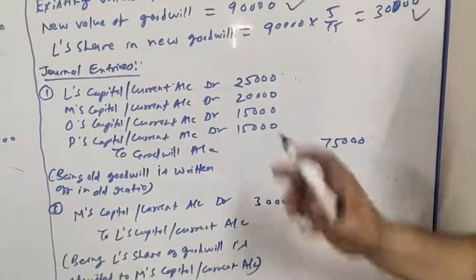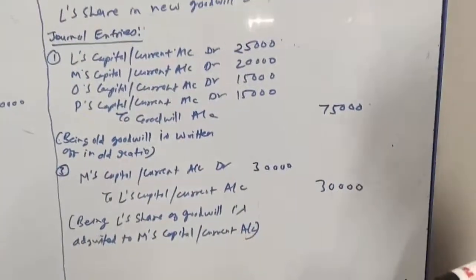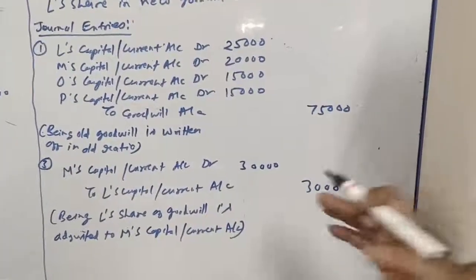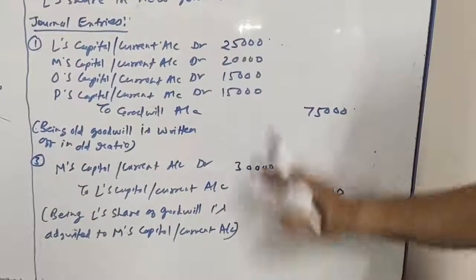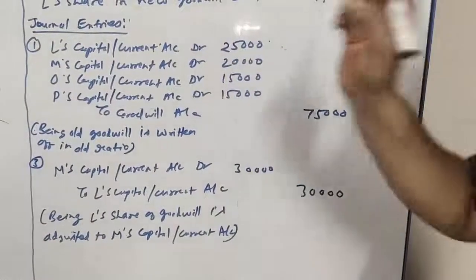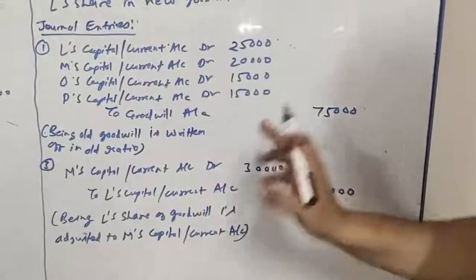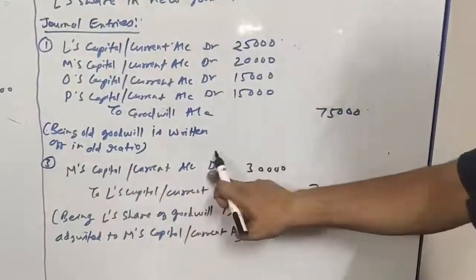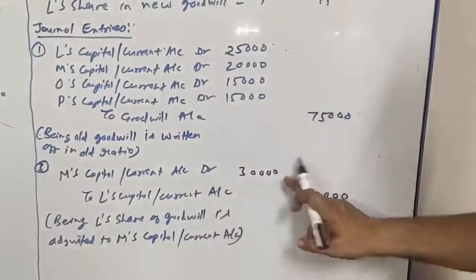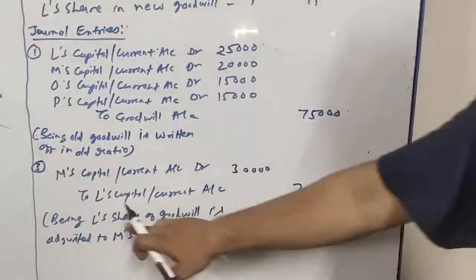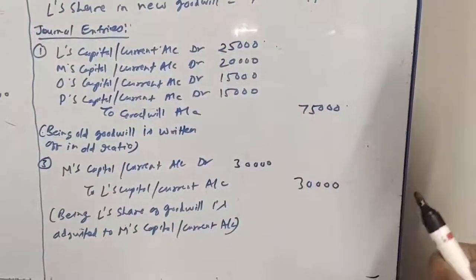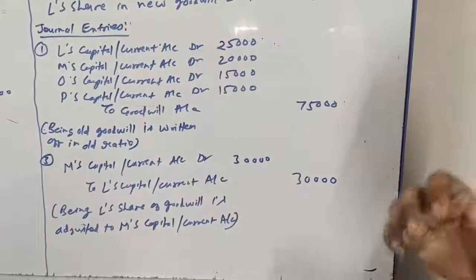Now the second entry for the retiring partner's goodwill share, which would be 30,000 as we calculated. It has to be debited to the gaining partner, and here only one is gaining. Who is that? M. So M's capital/current account debit to L's capital/current account 30,000. Being L's share in goodwill is adjusted to M's capital/current account.